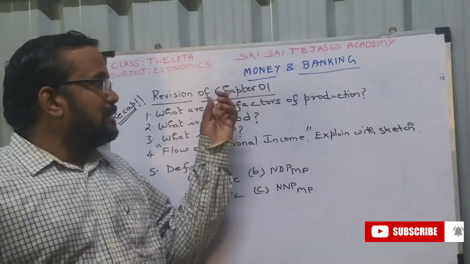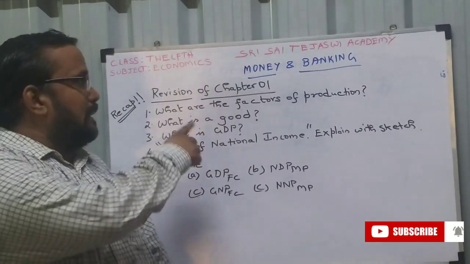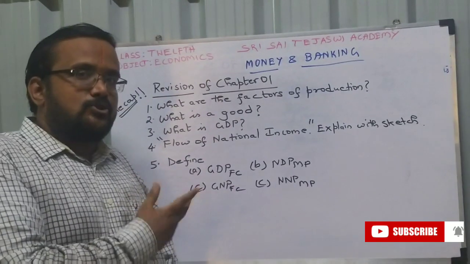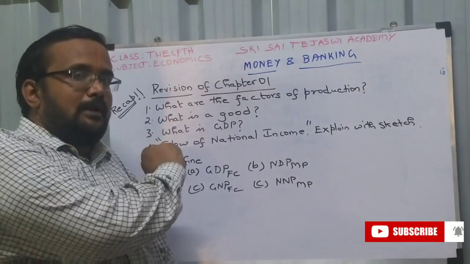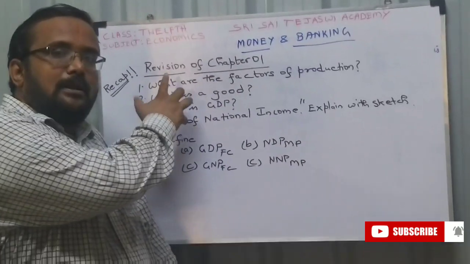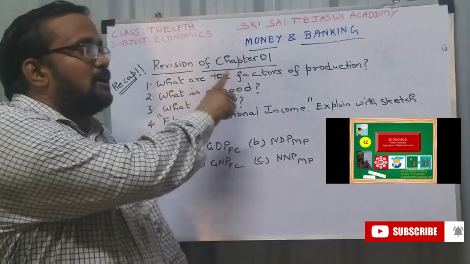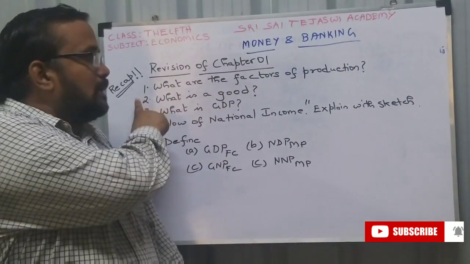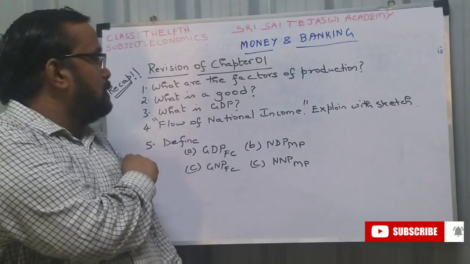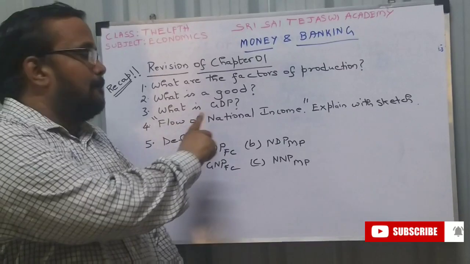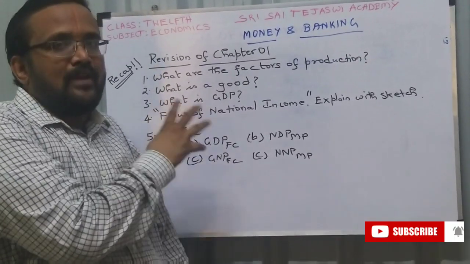Before that, let us try and recall what we have studied. Revise chapter 1, national income. Let us try and answer these questions. First question, what are the factors of production? Second, what is a good? Third, what is GDP? Fourth, flow of national income.